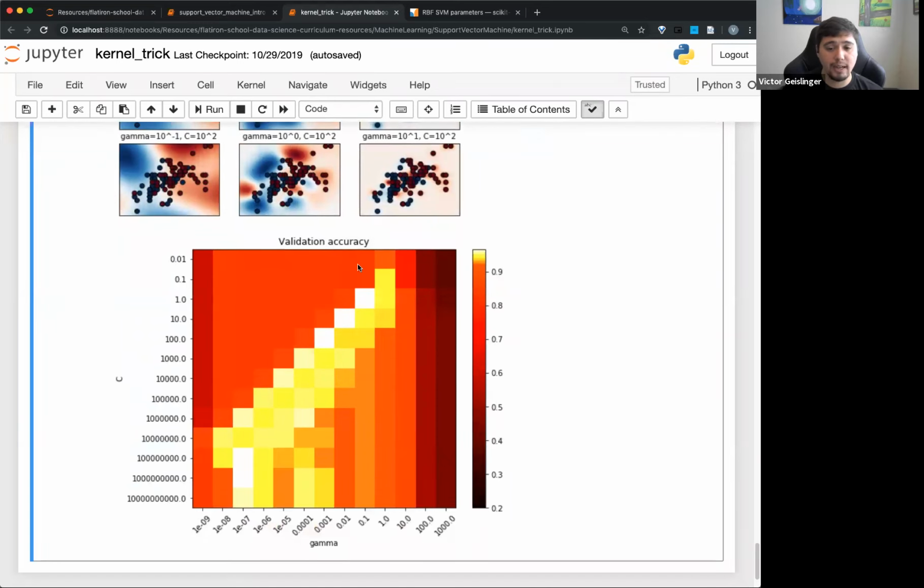Okay, so this is the overall picture, and you can see here they also have this validation accuracy as we increase gamma to a very extreme level versus C. I think the yellow here, close to white, is near 100% accuracy. So this is finding more or less the most optimal prediction. Note that in this case it's 100 for C and 0.001 for gamma. You'd probably want something more moderate, so probably like 1 for C and 0.1 for gamma. But note that as we adjust each one, they compensate for each other.